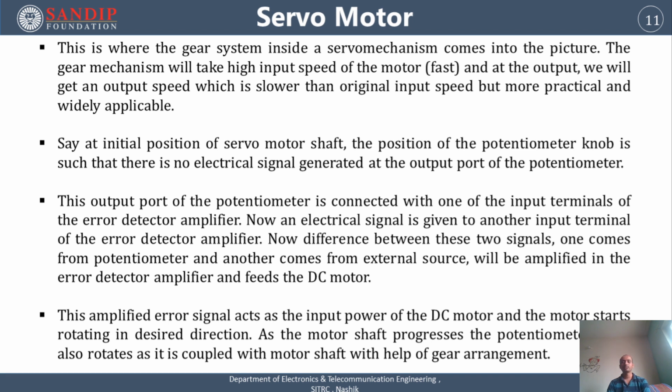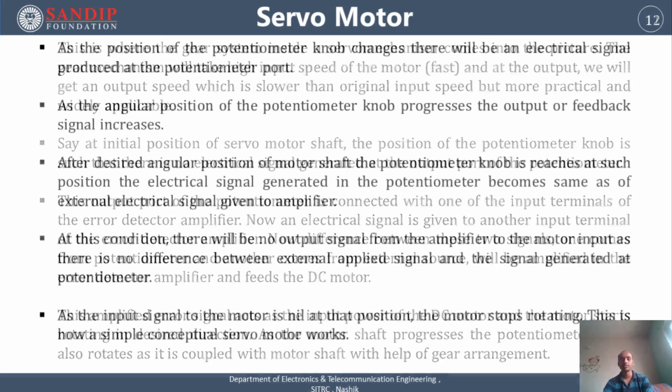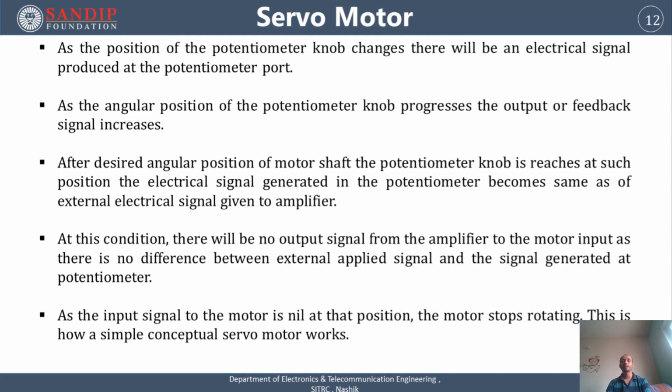As the motor shaft progresses, the potentiometer knob also rotates, as it is coupled with the motor shaft with the help of the gear arrangement. As the position of the potentiometer knob changes, an electrical signal is produced at the potentiometer port. And as the angular position of the potentiometer knob progresses, the output or feedback signal also increases. After the desired angular position of the motor shaft, the potentiometer knob reaches a position such that the electrical signal generated in the potentiometer becomes the same as the electrical signal given by the amplifier.